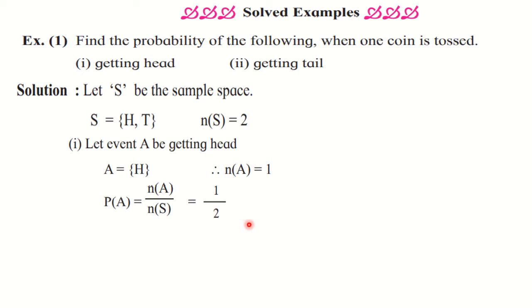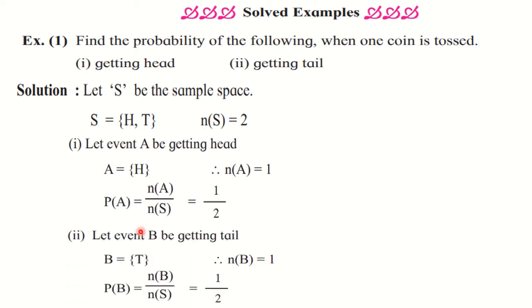Then the next event, probability of getting tail. So we are taking that as event B. Let event B be getting tail. So for this also we have one sample point. So set B contains only one sample point, and therefore n of B is equal to 1. And again we have to write down the formula P of B is equal to n of B upon n of S, that is 1 upon 2.